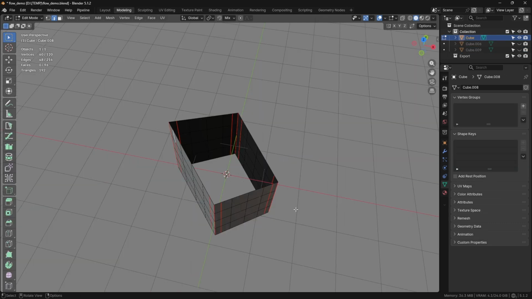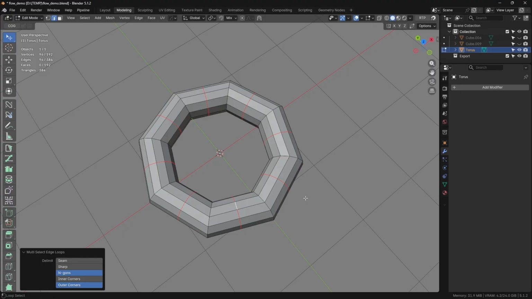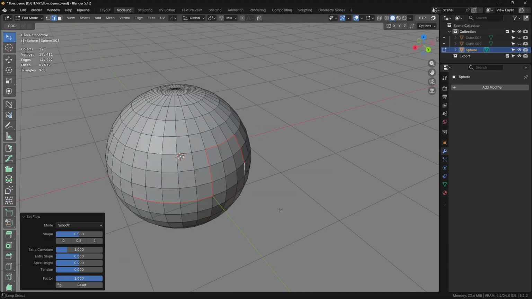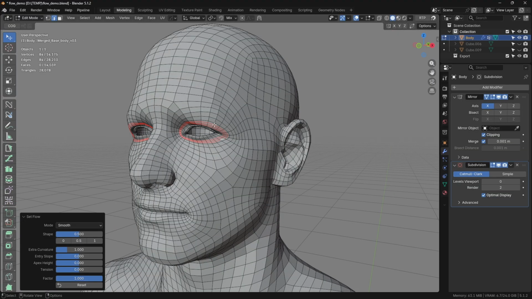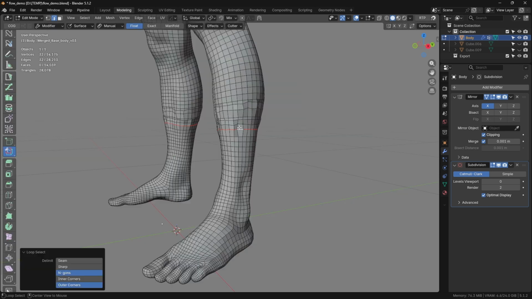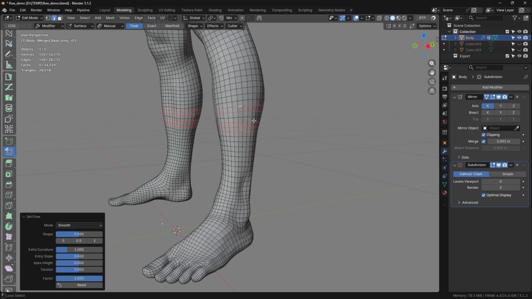Before we get into the harder cases, I owe you a small disclaimer. Flow is not a tool for precise engineering fillets. It's an artistic tool, and sometimes it's a little off. But you get enough control over the shape to land exactly where you want. Let me show you how to handle the cases that give it trouble.